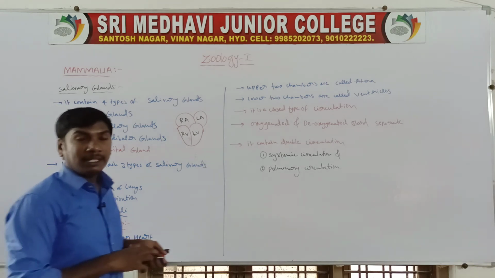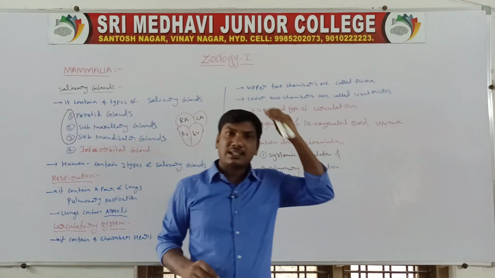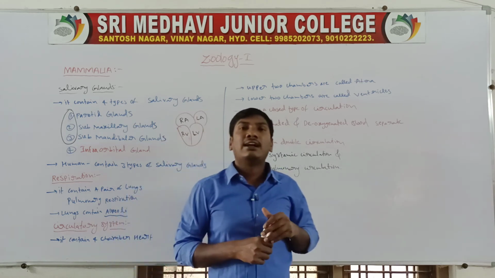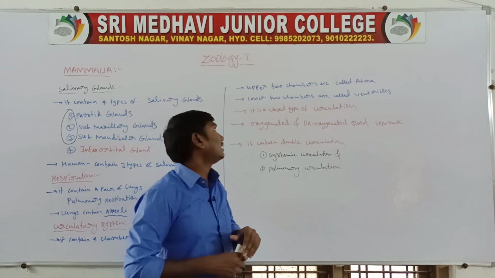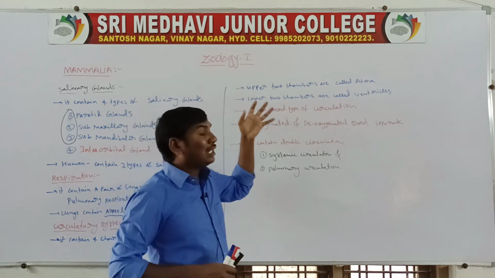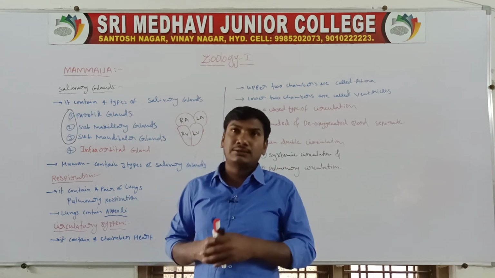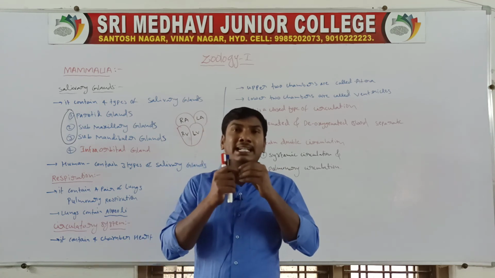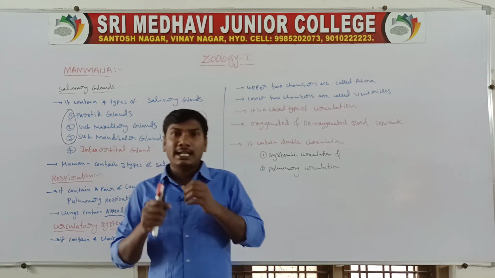The circulatory system contains 4 chambers. Upper 2 chambers are called atria. Lower 2 chambers are called ventricles. Next one, it's a closed type of circulatory system. In mammals, closed type of circulatory system means blood passes completely only within blood vessels.